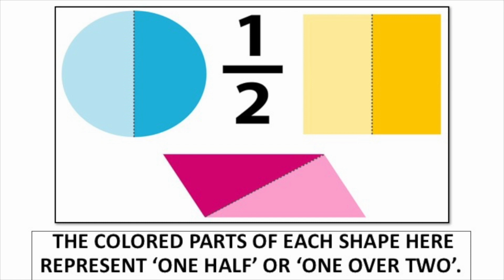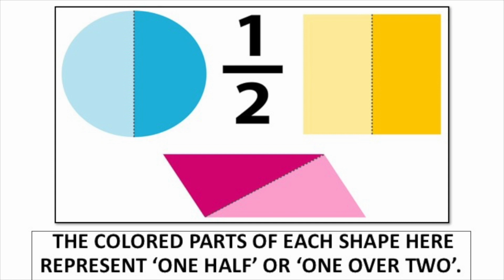The coloured parts of each shape here represent 1/2, or 1 over 2. You can see the different shapes, and the coloured part is always exactly half. 1 over 2, or 1/2.